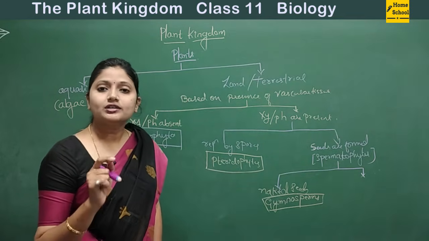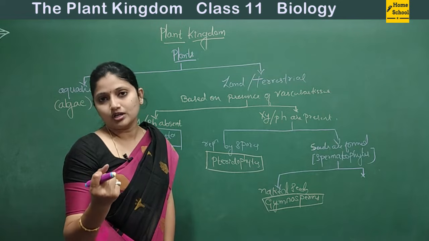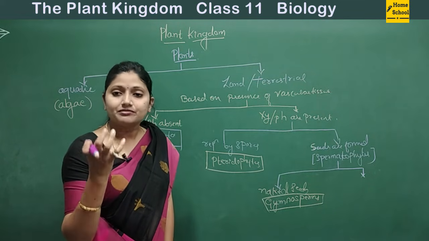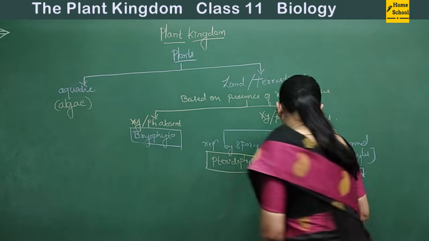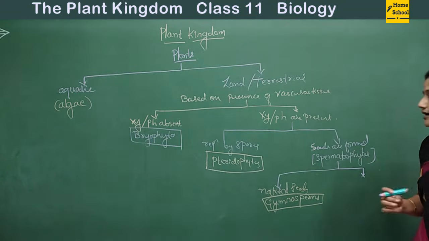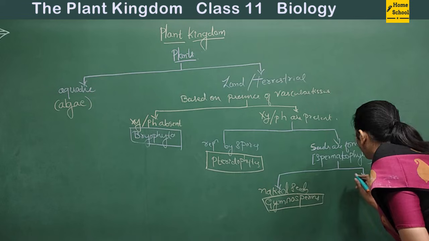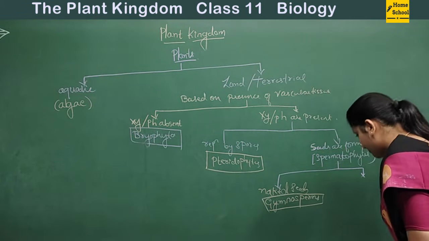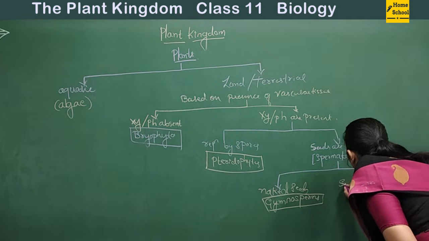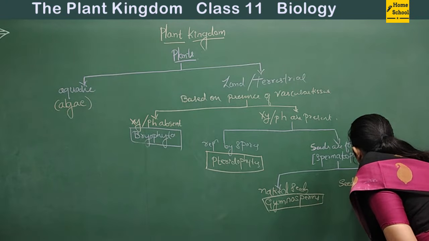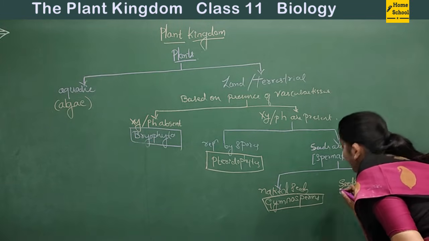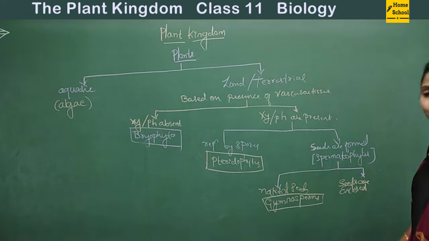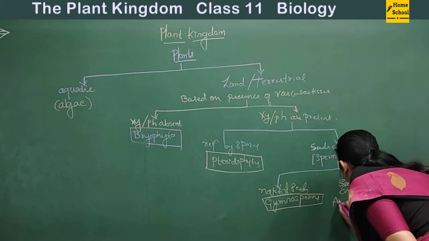And if the seeds are enclosed in a fruit, such plants are placed under the group called angiosperms.